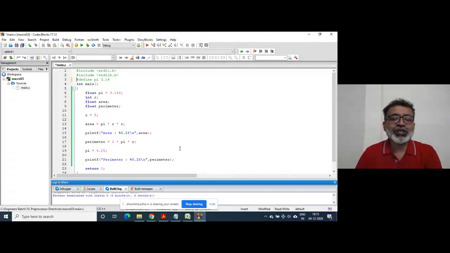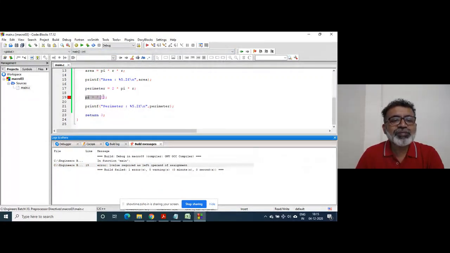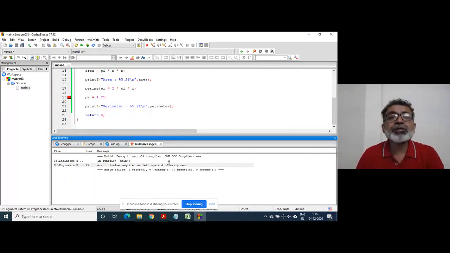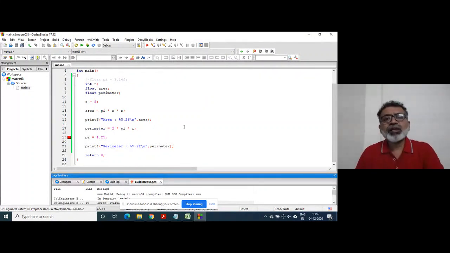Why? I will show you again. This statement will give you an error, because this pi equal to 4.25 statement itself is wrong. Why is it wrong? Because macro is a literal replacement.